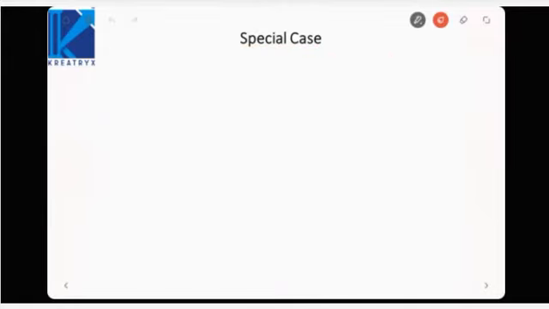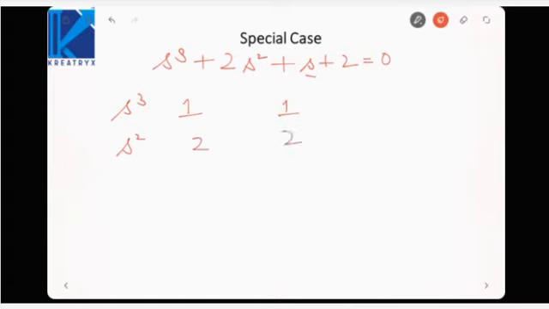Suppose I give you a characteristic equation: s cube plus 2s square plus s plus 2 is equal to 0. We will first form the Routh array: s cube row is 1, 1. The s square row is 2, 2.